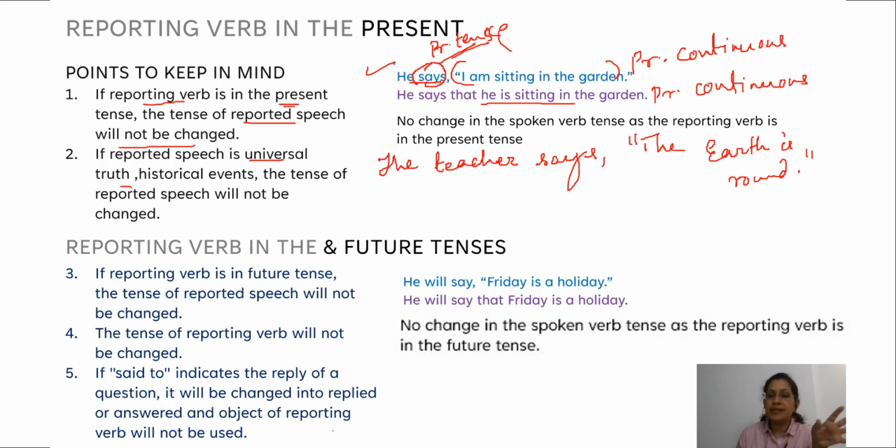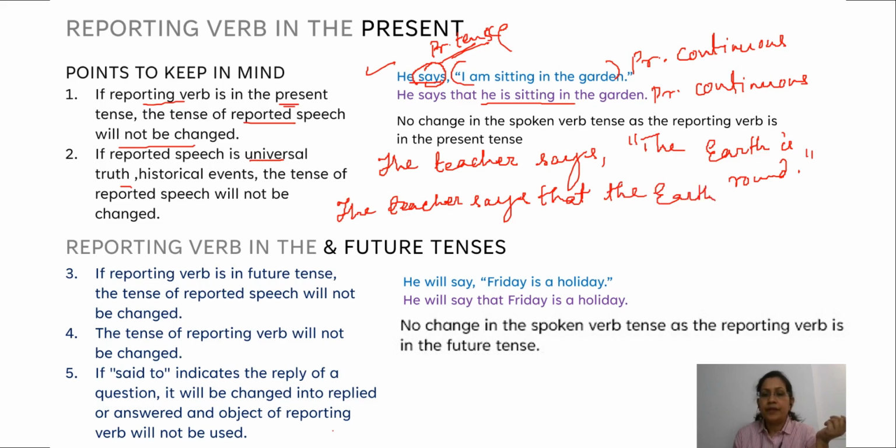These sentences also do not undergo any change in the tenses in the indirect speech. So we can write, the teacher says that the earth is round. No change in the tense of the reported speech.